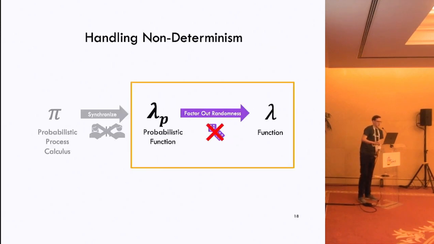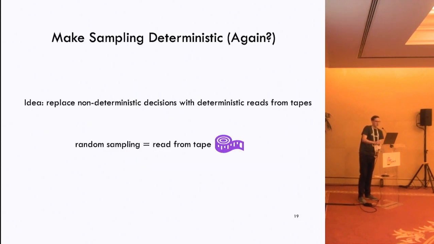The second piece we want to deal with is, once we have this synchronous probabilistic function, then we want to handle the randomness. Our key idea here is we're just going to replace non-deterministic sampling with a deterministic reading from a tape. Importantly, for this to be sound, the tape itself has to be randomly sampled from the same distribution that we'd be sampling the random numbers from anyway. So we're not getting rid of random sampling altogether. Instead, we're essentially just lifting it up into this tape construct so we can reason about the rest of the program as just a simplified function.